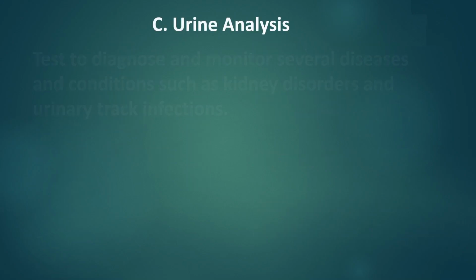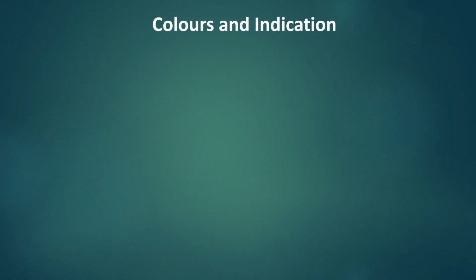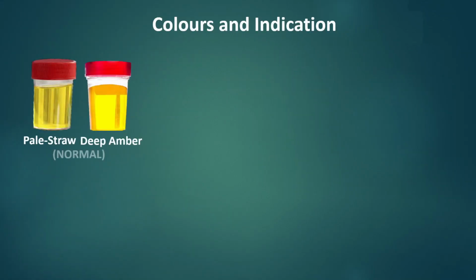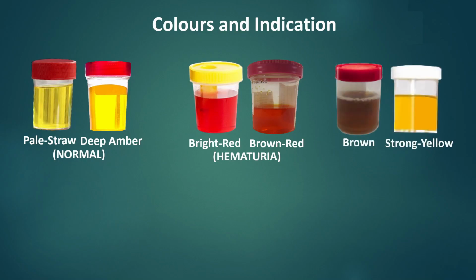Urine analysis. It is a test to diagnose and monitor several diseases and conditions such as kidney disorders and urinary tract infections. Colors and indication. Pale straw to deep amber will be considered as normal. Bright red to brown red indicates hematuria, or presence of blood in the urine. Brown to strong yellow indicates presence of bilirubin. This happens for patients with liver problems.